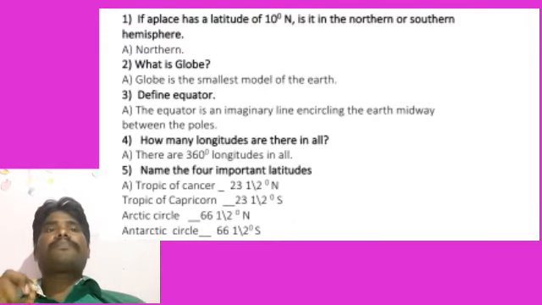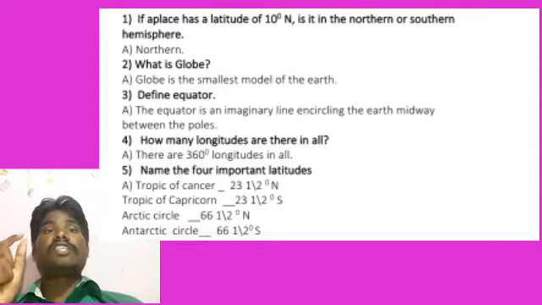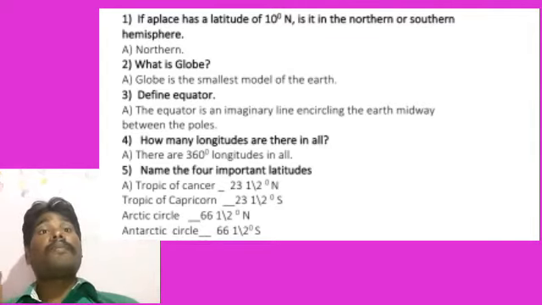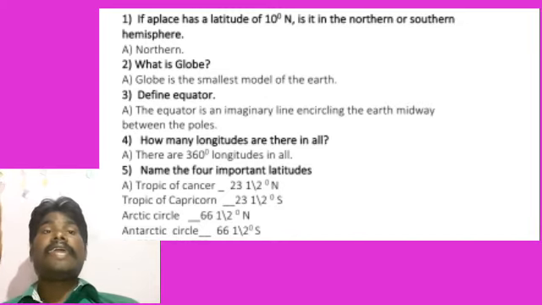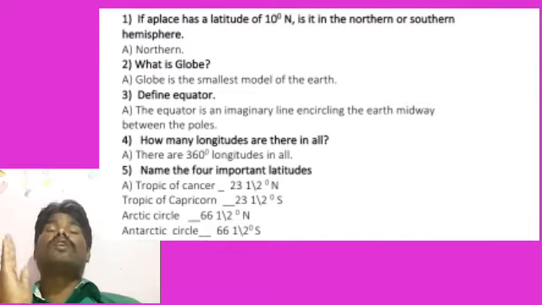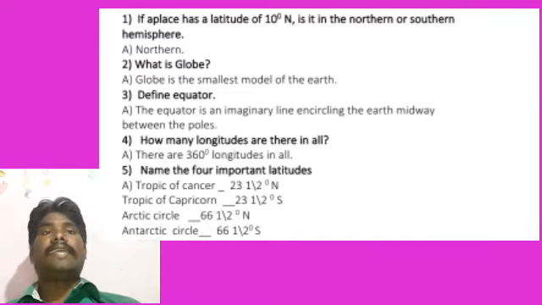Listen carefully. This question is most important. You must learn it in your mind. How many longitude lines are there? 360. If I ask how many latitude lines are there? Yes, on the north side 90 and the south side 90, total 180. That is latitudes. But longitudes are 360. Are you getting the answer, students? Yes, very good.